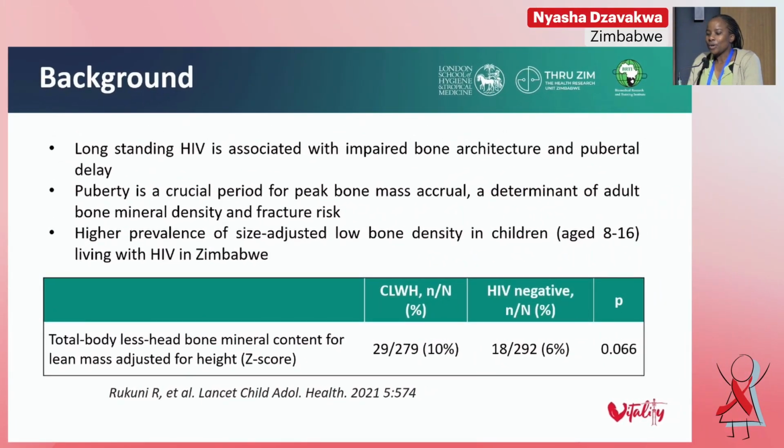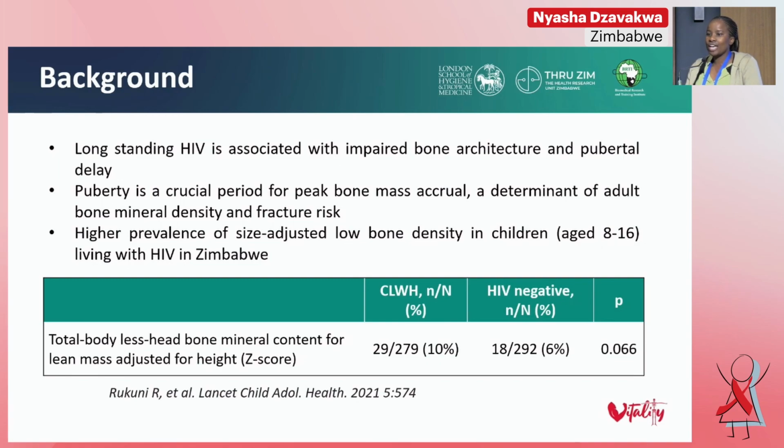Okay, so we know that long-standing HIV is associated with impaired bone architecture and pubertal delay. And puberty is a crucial period for peak bone mass accrual, and this is a determinant of adult bone mineral density and fracture risk. So a cohort study was conducted in Zimbabwe which compared bone density and muscle function in peripubertal children with HIV